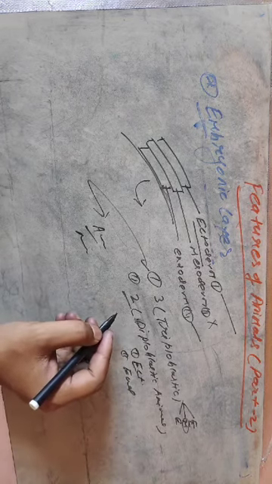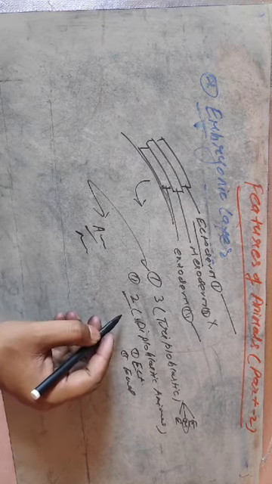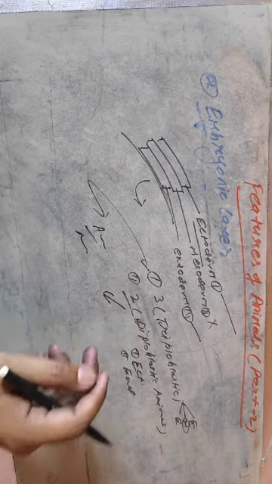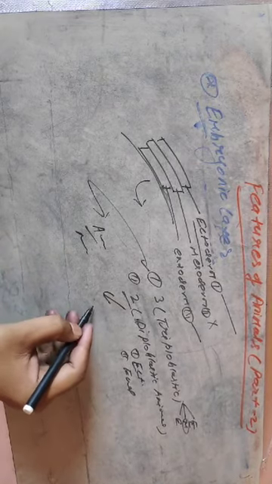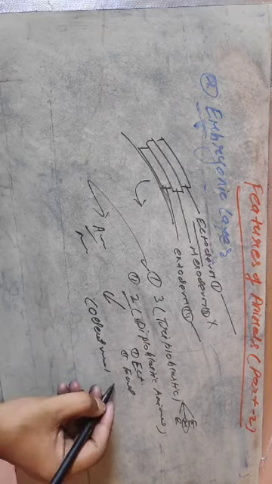Examples of diploblastic animals belong to Coelenterata and Ctenophora.